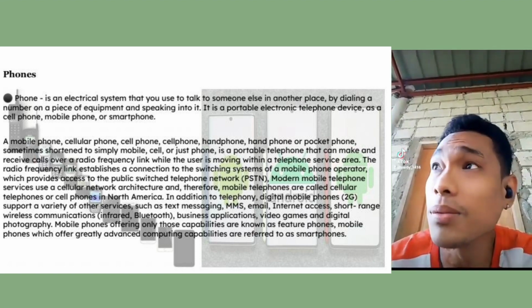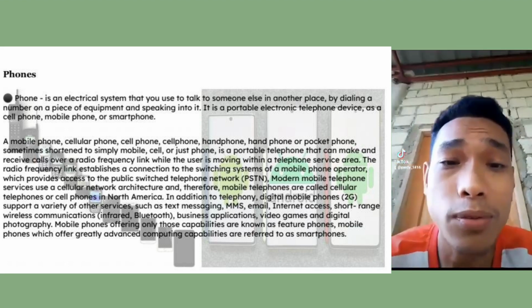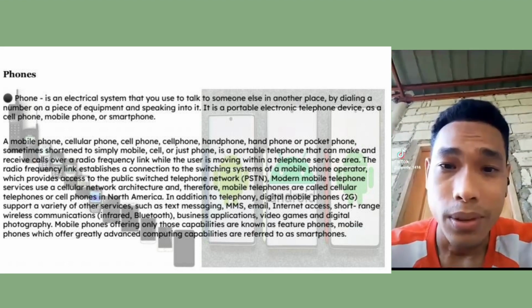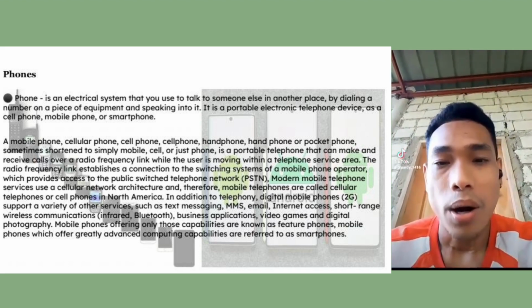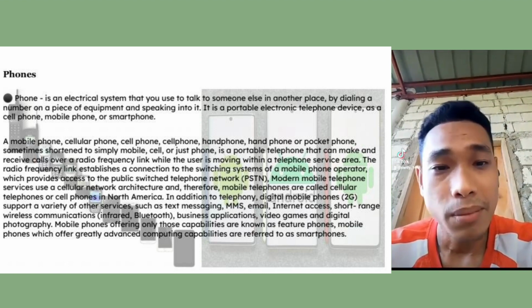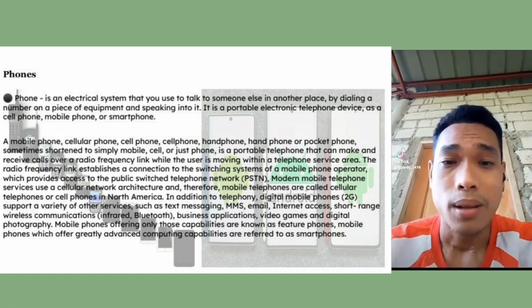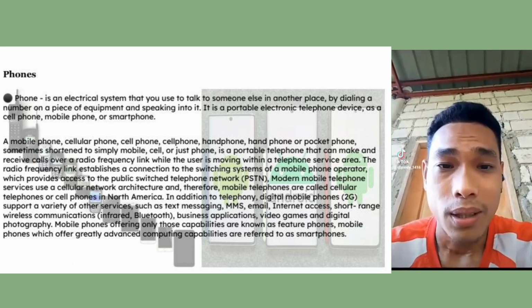Now, there are many kinds of phones: a mobile phone, cellular phone, cell phone, hand phone, or a pocket phone. Sometimes it is shortened to simply mobile, cell, or just a phone.